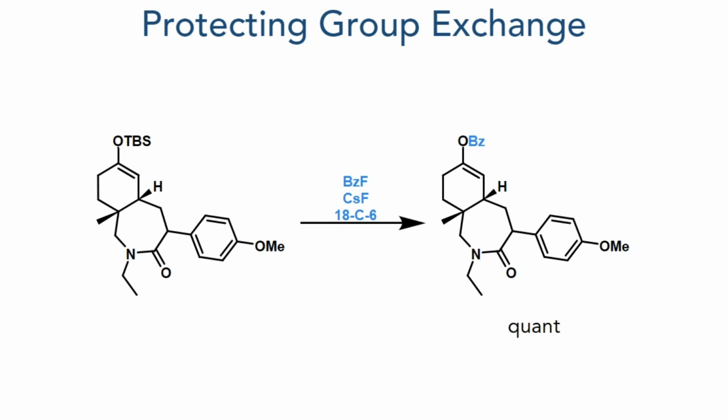In the next step, the TBS protecting group was swapped for a benzoate group. The compound was reacted with benzoyl fluoride, cesium fluoride, and 18-crown-6. 18-crown-6 is a complexing agent that has a very strong affinity for cesium, making the fluoride more reactive. This fluoride attacks the silicon of the TBS group, generating an enolate that then attacks benzoyl fluoride to form the target compound in a quantitative yield.